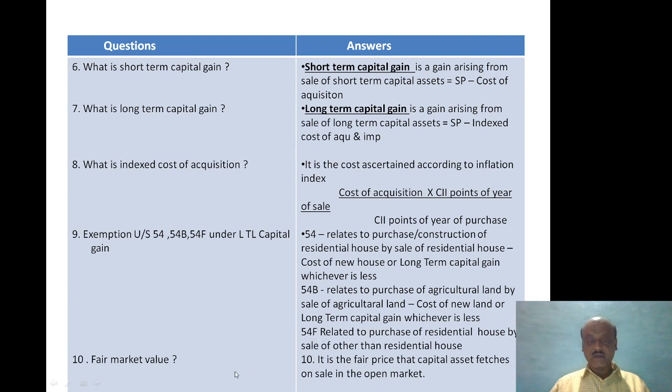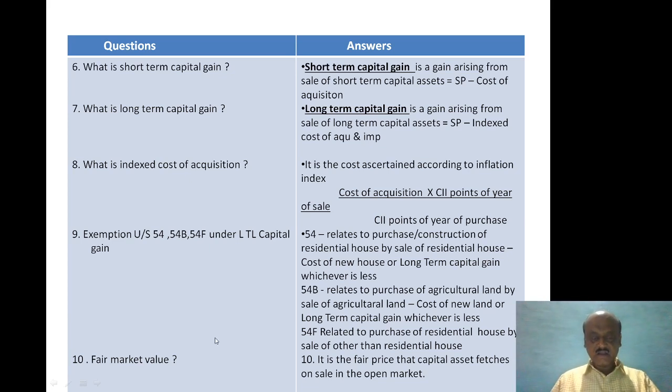Then fair market value. Fair market value is the fair price that a capital asset fetches on sale in the open market. Whatever price the capital asset fetches in the open market is called the fair market value. These are the important questions extracted from the various university question papers relating to the capital gain unit. Some more, you may be asked, what is short-term capital asset or what is long-term capital asset?